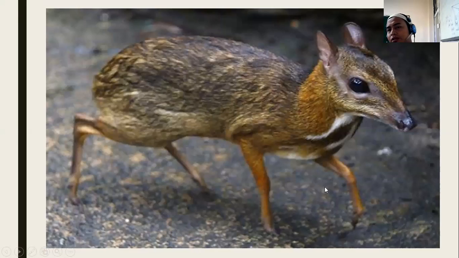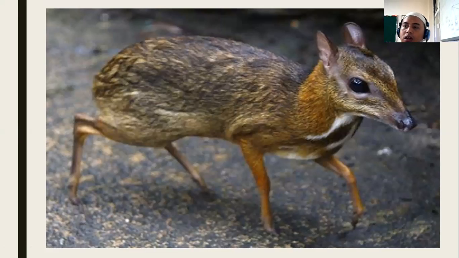This is a mouse deer. Where does the mouse deer live? Mouse deer live in the rainforest, like in Bogor, Kuningan, in some places where there is much water in the forest and good sunlight. So the mouse deer is very small. You can find a mouse deer very like this size, very, very small.